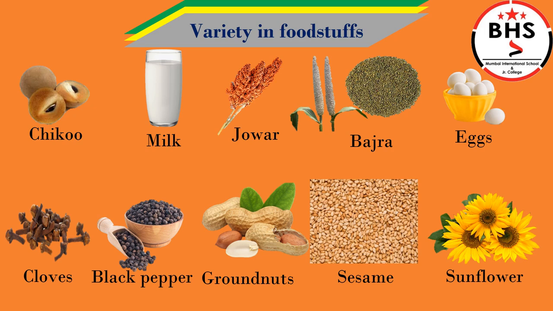Children, they are all used to extract oil. We use their oils in cooking food. Chili. We use chili to add spice to our food. Bitter gourd. It is a vegetable. It is bitter in taste.